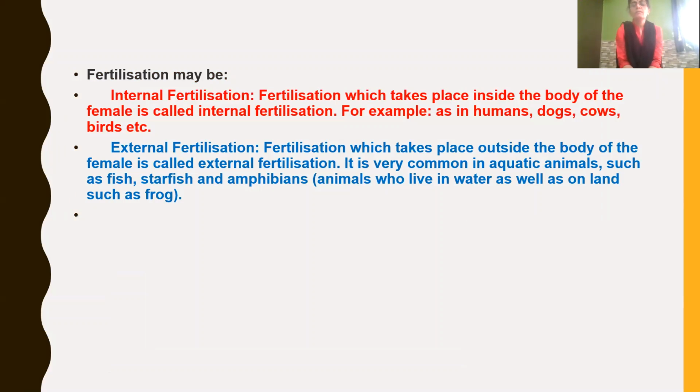Then we have learned two types of fertilization: internal fertilization and external fertilization. What is internal fertilization? Fertilization which takes place inside the body of the female is called internal fertilization. Example, human being, dogs, cows, birds, etc. External fertilization is fertilization which takes place outside the body of the female. It is very common in aquatic animals like fish, starfish, amphibians like frog, toad, etc.